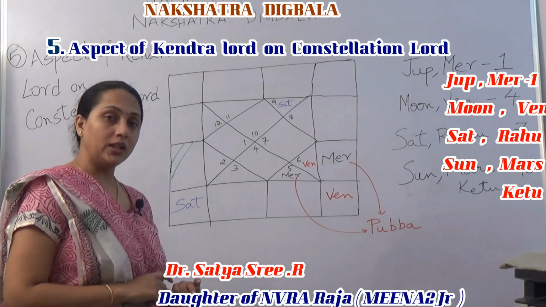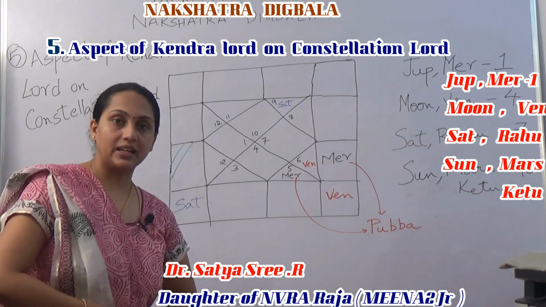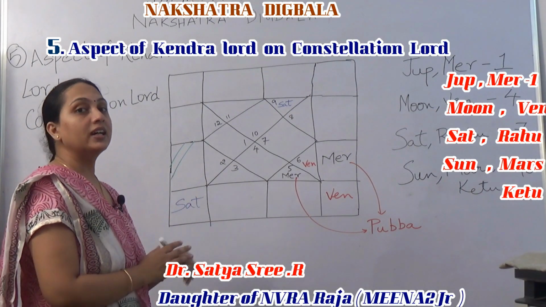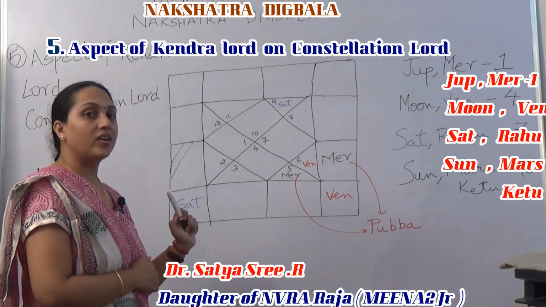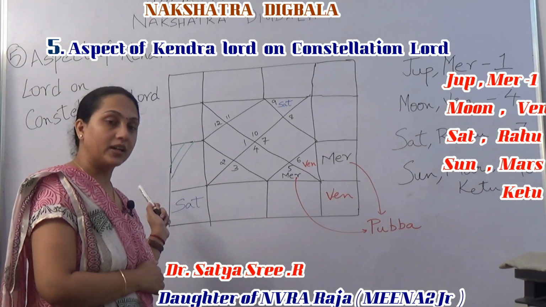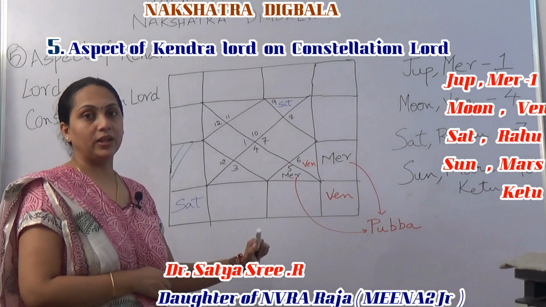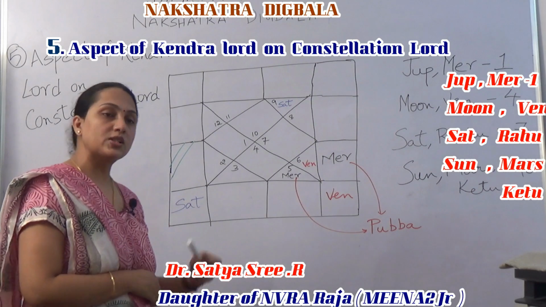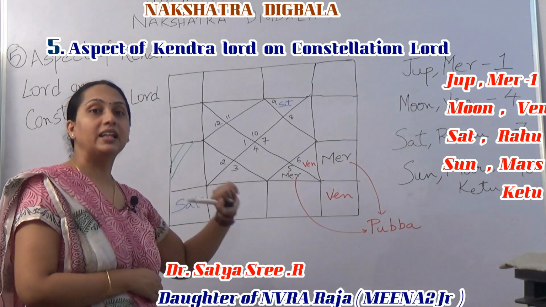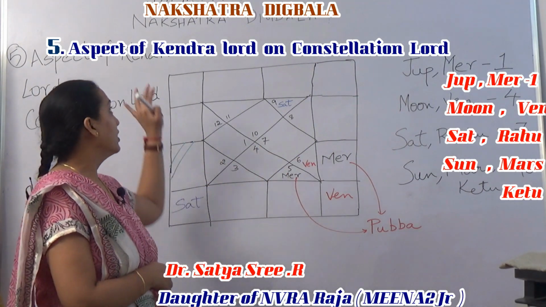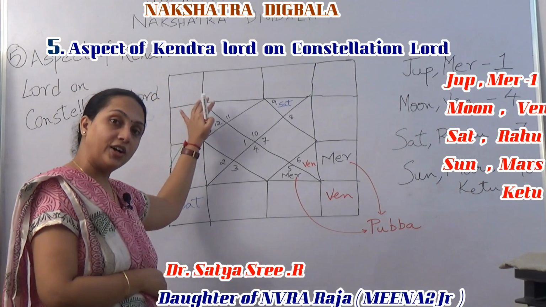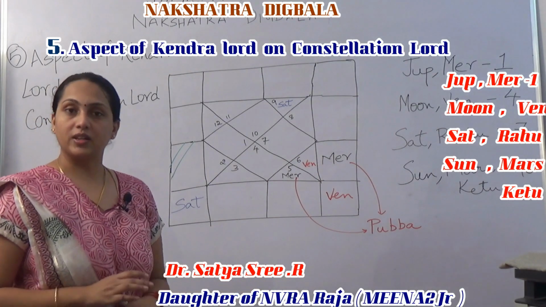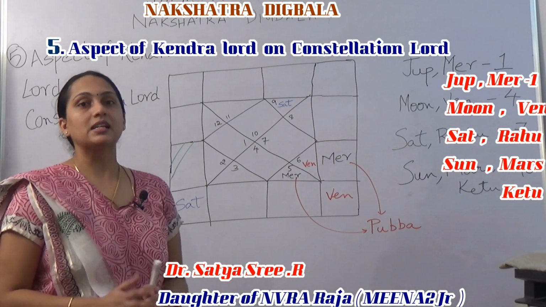According to our rule, what are we saying here? We are saying that Mercury can gain Digbala if the Kendra Lord... Here the Kendra Lord is the Lagna Lord, because we are talking about Mercury, and Mercury gains Digbala from the Lagna. So of the Kendras, we'll talk about Lagna here. An aspect of the Lagna Lord on the constellation Lord of Mercury, then Mercury gains Digbala.